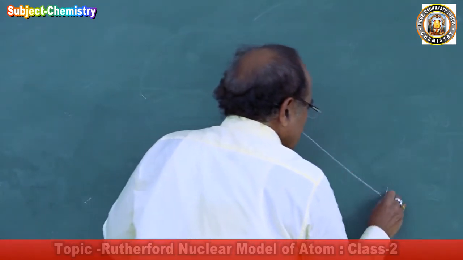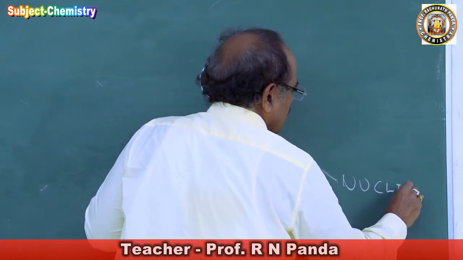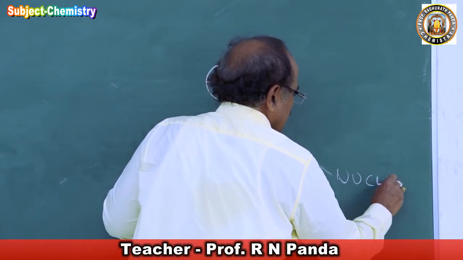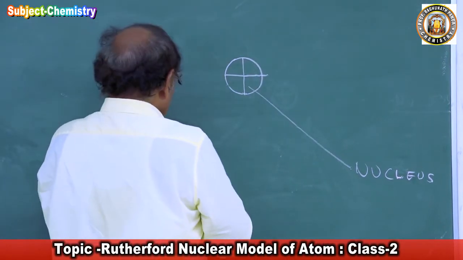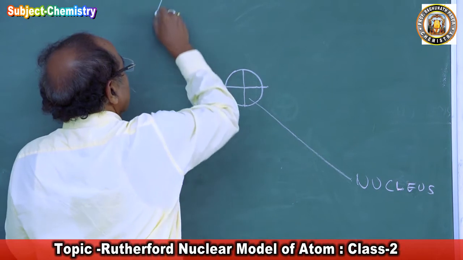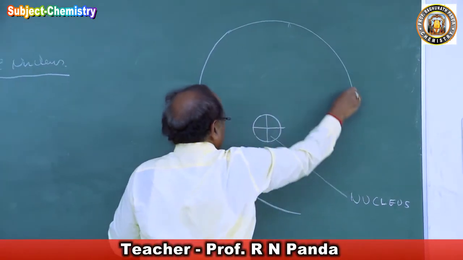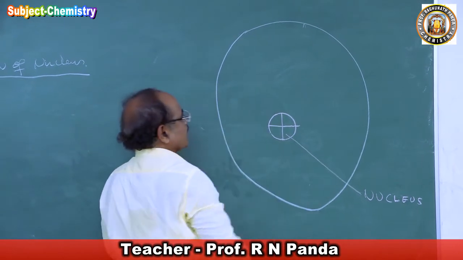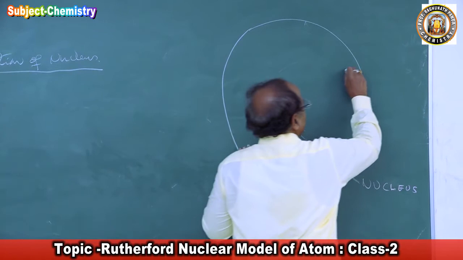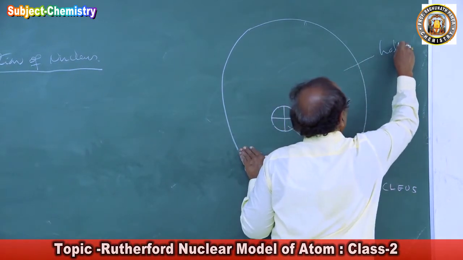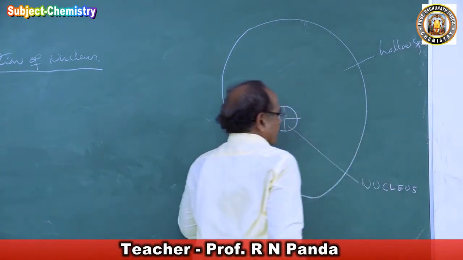So this is the nucleus. And there is a large hollow space all around inside the atom, which is the extranuclear part.